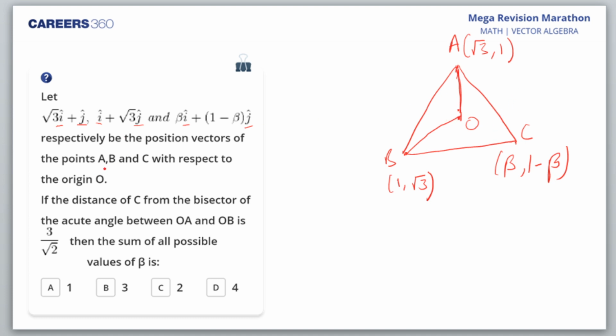So the bisector of the acute angle between OA and OB, I presume this is the bisector, so this angle and this angle being same. And by the way, what is OA? OA magnitude is root of 3 plus 1, that is 2, and OB is also 2. So it becomes an isosceles triangle. So this becomes perpendicular. I hope you understand. So this is the angular bisector.